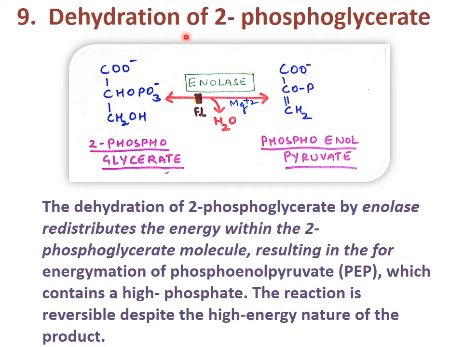Now the 9th reaction, where dehydration of 2-phosphoglycerate takes place. So this 2-phosphoglycerate is dehydrated. Water is removed and it is converted into phosphoenol pyruvate. Here the enol compound is formed, therefore the enzyme is enolase. And very important, this enzyme in blood collection, okay? When you estimate blood glucose, the vials we use are fluoride vials. Why do we use fluoride vials there? Because this enolase activity is inhibited by fluoride ions.